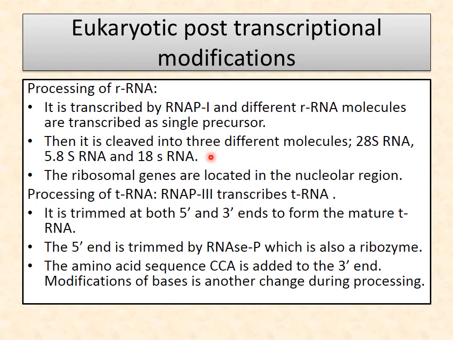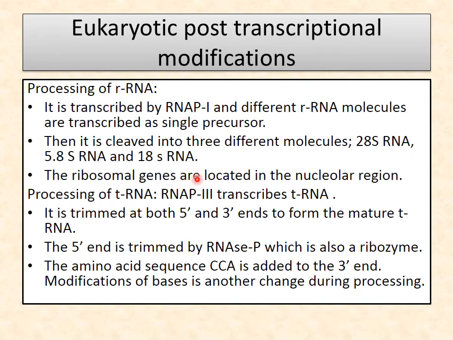Here I will only explain that there is some processing which takes place, like RNA polymerase 1, from which ribosomal RNA is synthesized. In that, the three different molecules, 28S RNA, 5.8S RNA and 18S RNA, are synthesized by breaking a precursor into these three.